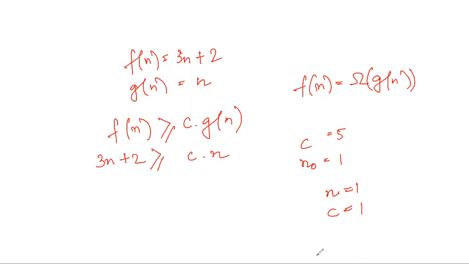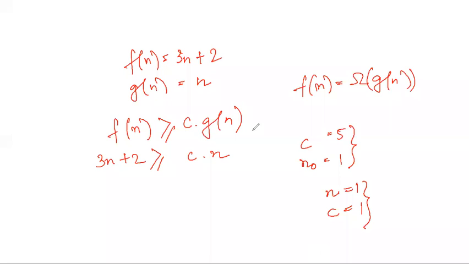Yes, ma'am. It is true, na? So yes, I will take the lower values. I won't be taking the higher values, na? So this is the value I will take. For any higher value for this combination also it may be true, but I will take the lowest possible combination from where it started being true.